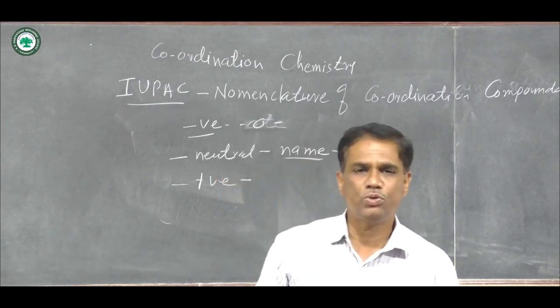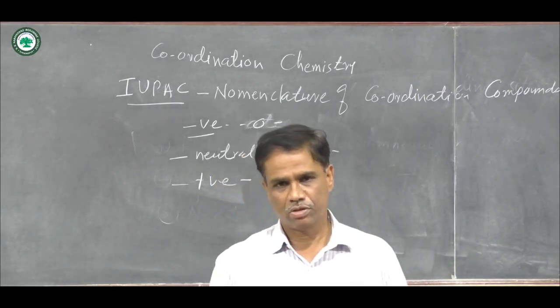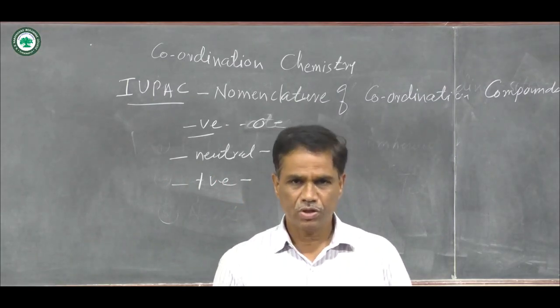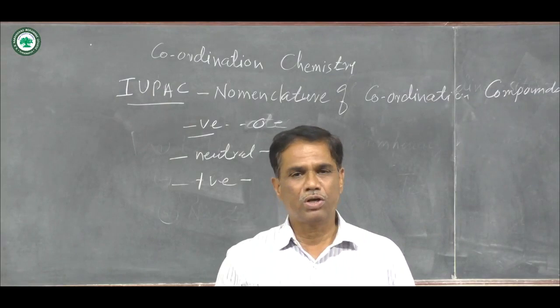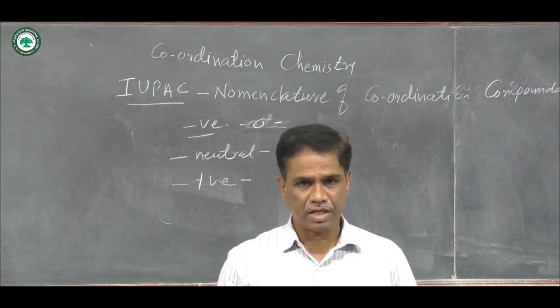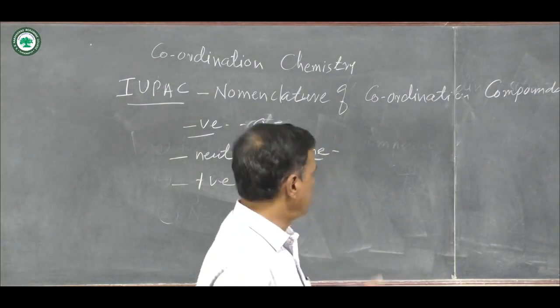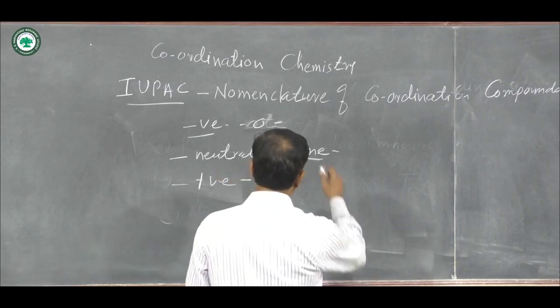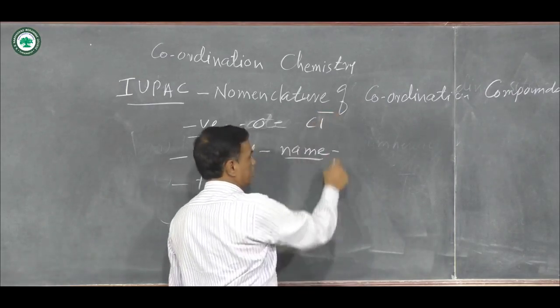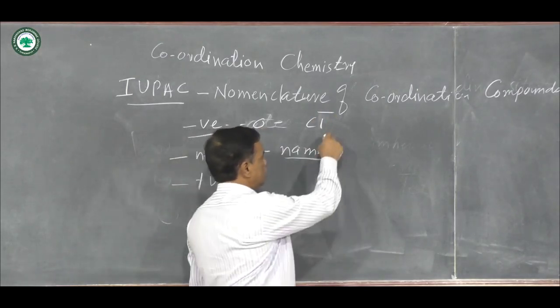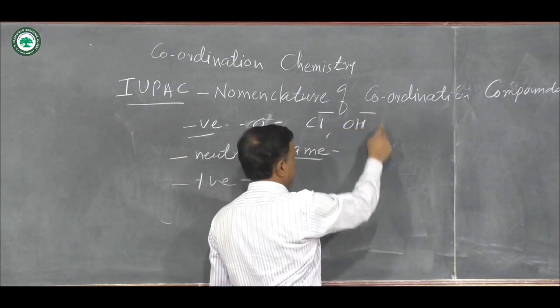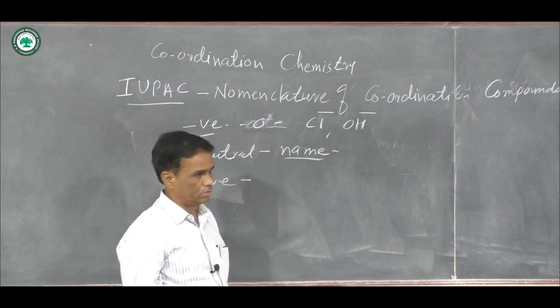Suppose there is N2H5 plus, NO plus, NO2 plus, then nitrosyl, nitronium, etc. names are given. And for a negative ligand, suppose Cl minus is there, then it is represented as chloro. Then suppose there is OH minus, it is represented as hydroxo.